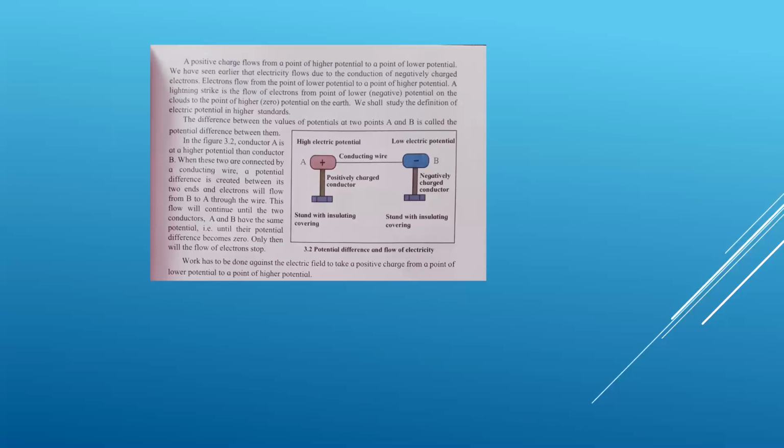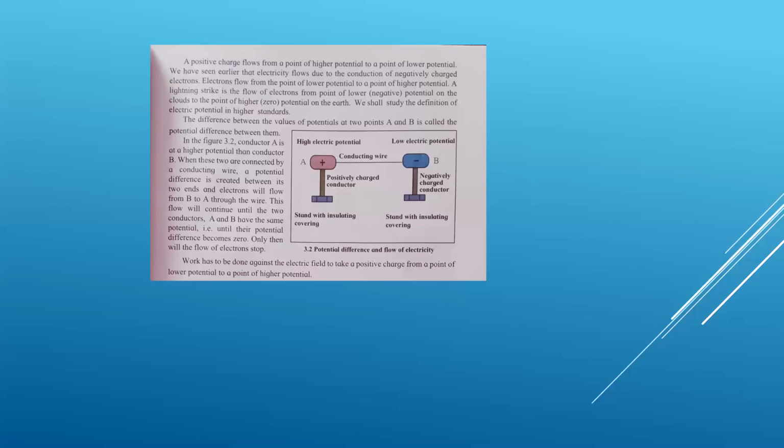So potential difference is the difference between the two electrical potentials. Also children, you can see that conductor A is at a higher potential, and conductor B is at a lower potential.